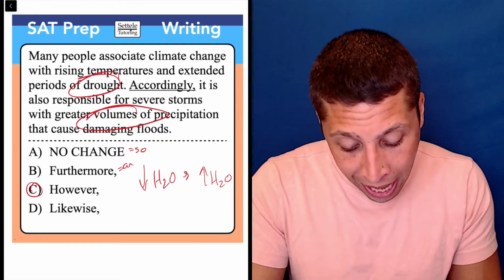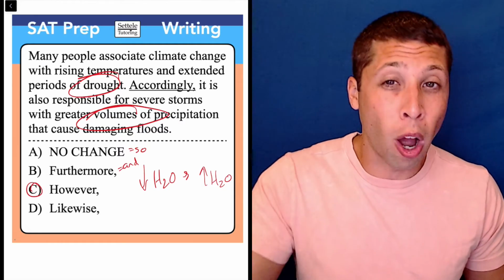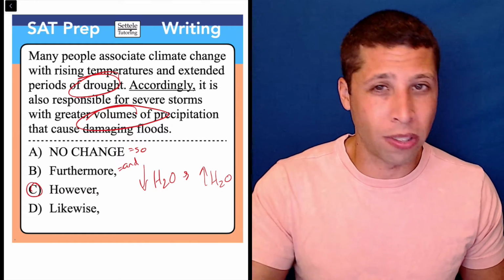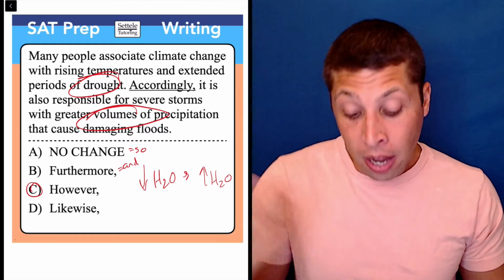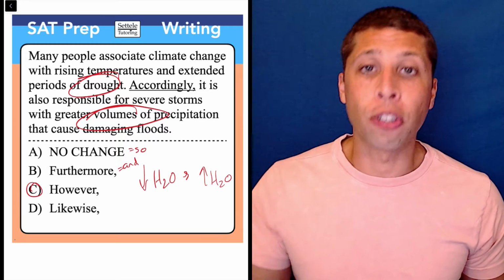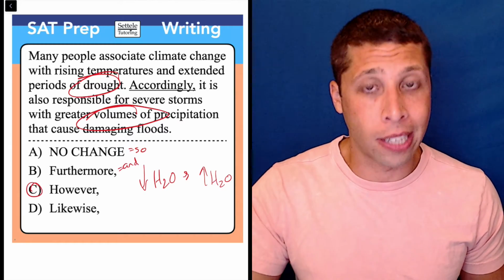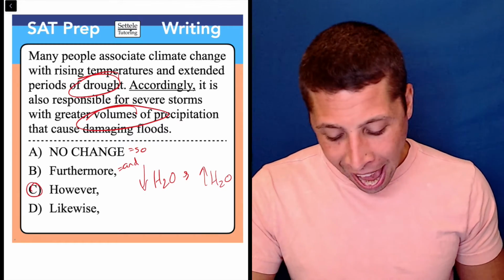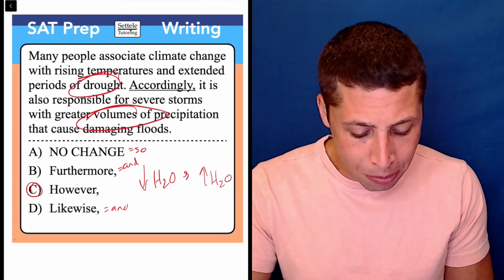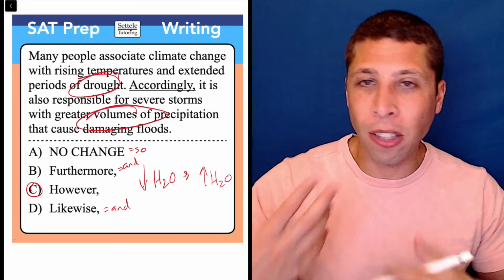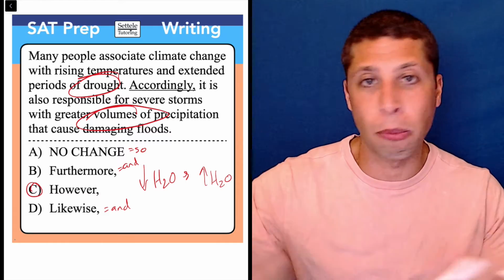And B is just the word and. That's probably what we might be kind of drawn to if we did think that a contrast wasn't necessary. We were just continuing a thought. Furthermore, is not really a transition at all. It's just a way of continuing a thought, but there's definitely a contrast here if we can find it. And then D, likewise, kind of also means and, but it has a little extra spin. It's much more if we're using like an analogy or some sort of comparison.